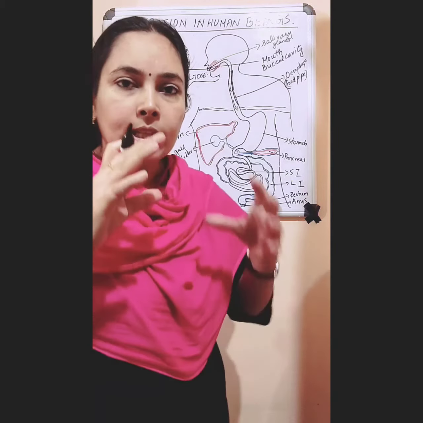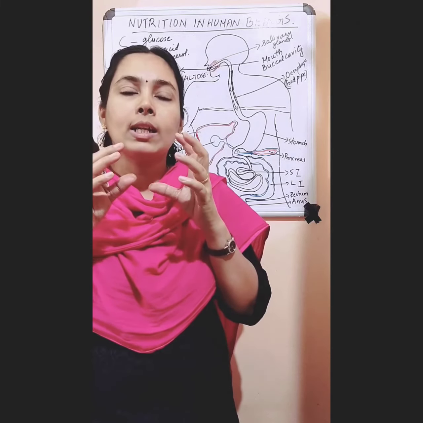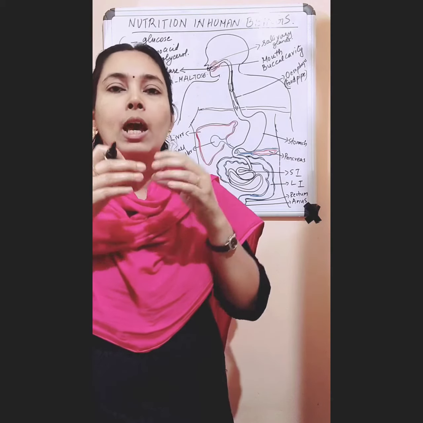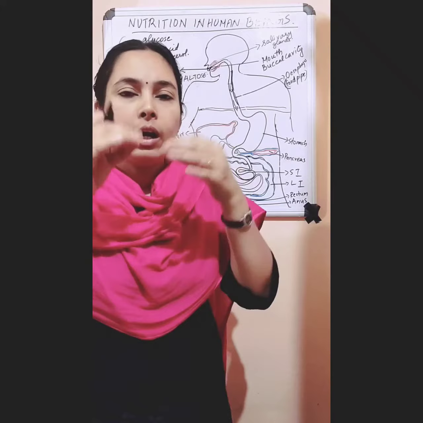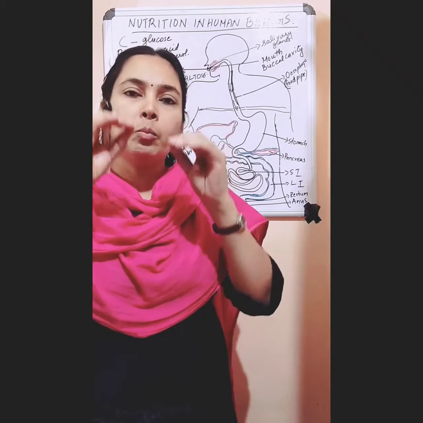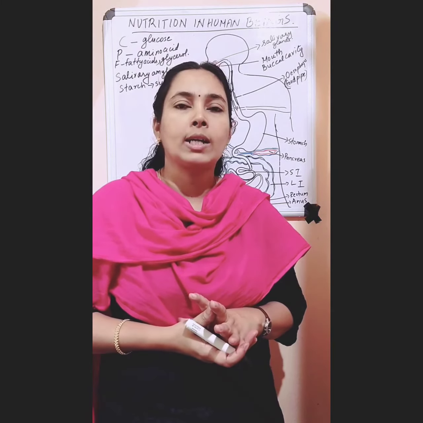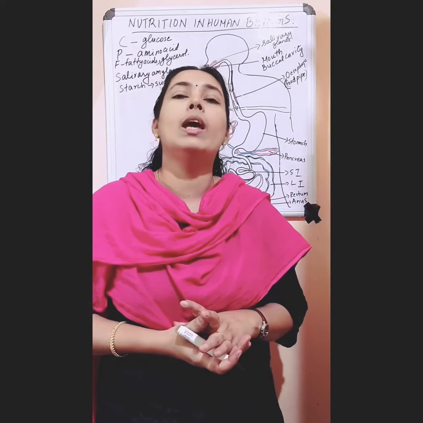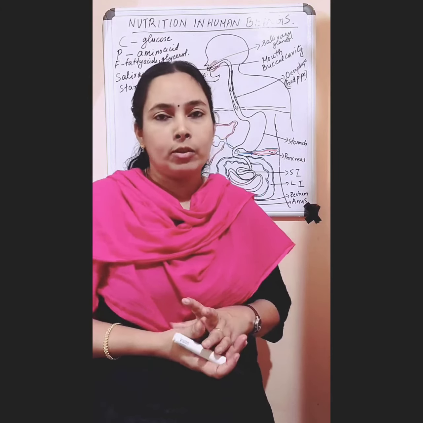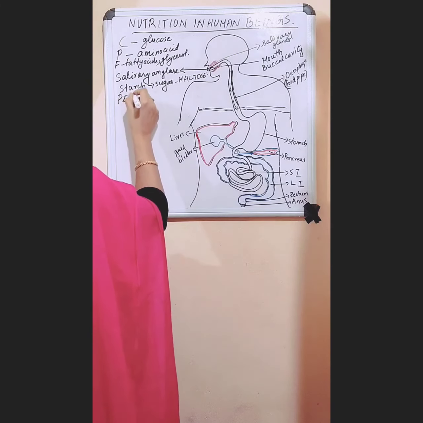The walls of the esophagus have muscles that contract and relax, and this contraction and relaxation helps to push the food downwards. So the food will move only downward. That movement, the contraction and relaxation of the muscles of the walls of the food pipe, is called peristalsis.